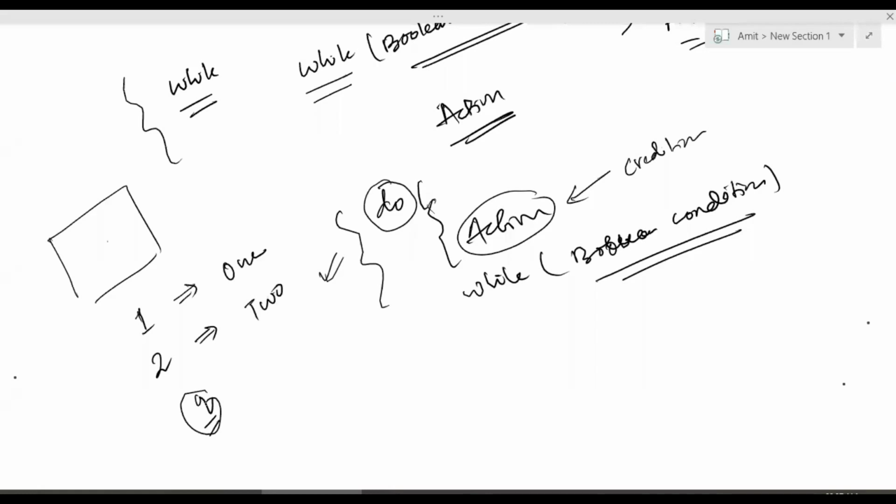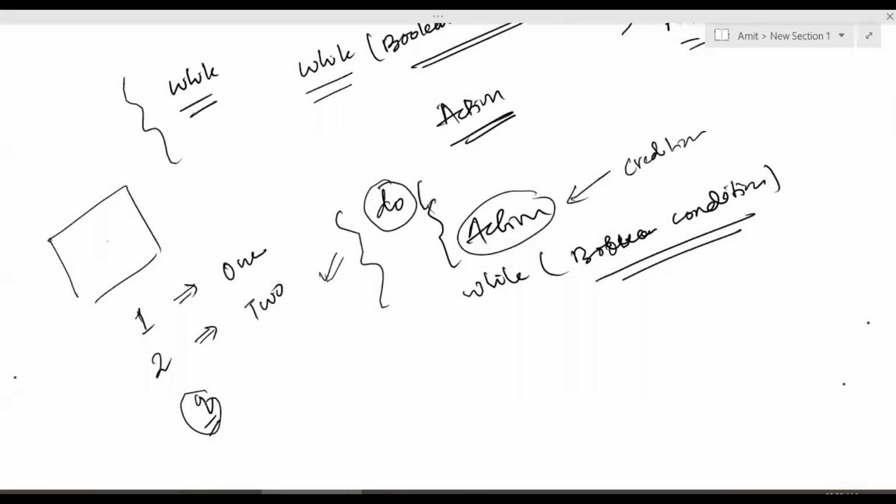Now, in this use case, I don't know when the user is going to press Q. Maybe at the first iteration itself, the user will press Q and it will come out of the loop, or maybe at the second iteration, or maybe at the 500th iteration. So I don't know exactly at what count the user is going to press Q. So I may not be able to use a for loop here. So in this scenario, use a while loop. That is the only difference that you need to understand right now. When you know the exact number of iterations, use a for loop. When you do not know the exact number of iterations, use a while loop.